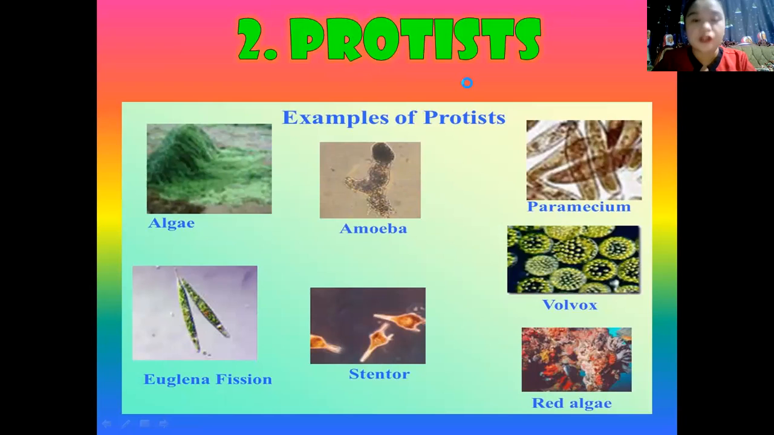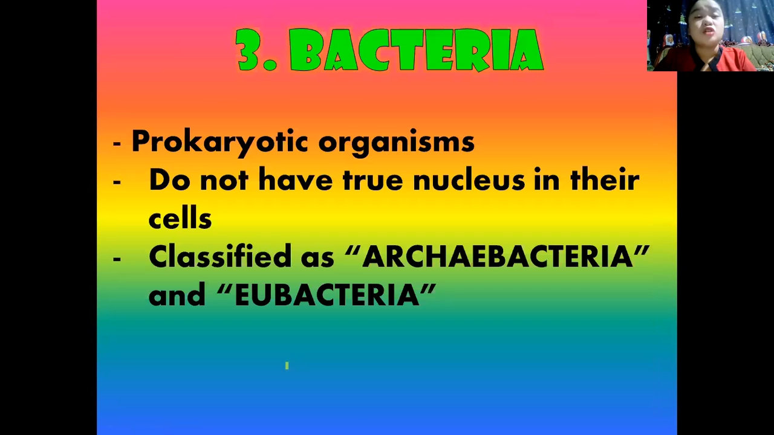And for the third microorganism, we have what they call bacteria. Okay, so what are the things that we need to know about bacteria? Bacteria is a prokaryotic organism, and it doesn't have a true nucleus in its cells. It is classified as archaebacteria and eubacteria. So there are two classifications of bacteria, which are the archaebacteria and eubacteria.